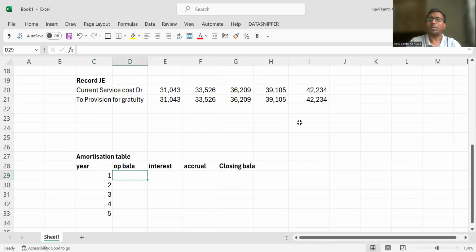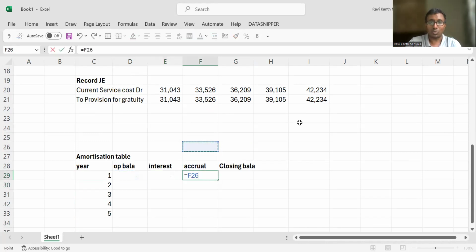Done. What is the opening balance of liability? There is nothing, correct? We don't have any liability. Right. Is there any interest? When there is no opening balance, there cannot be interest. So that is also going to be 0 only.